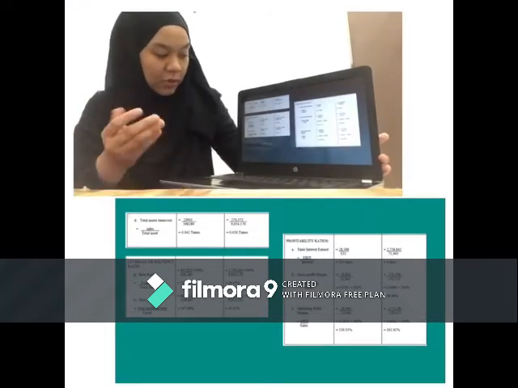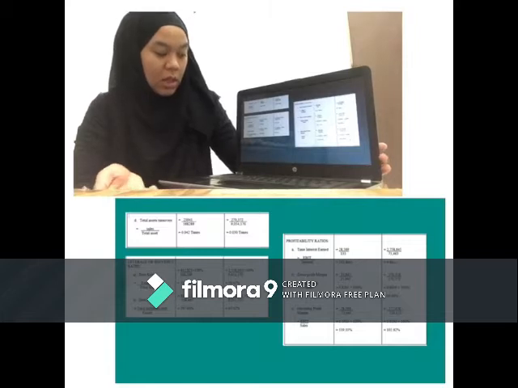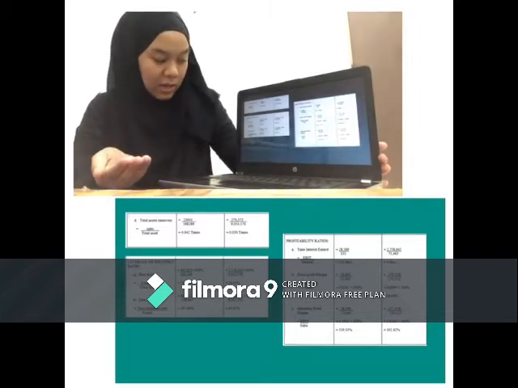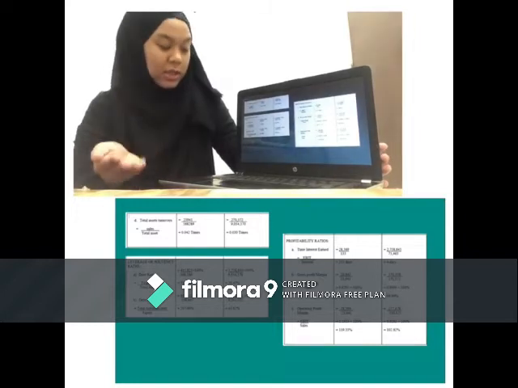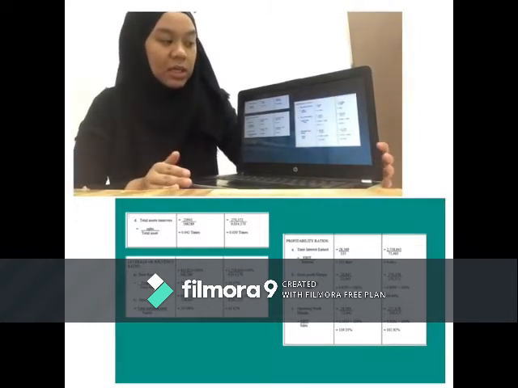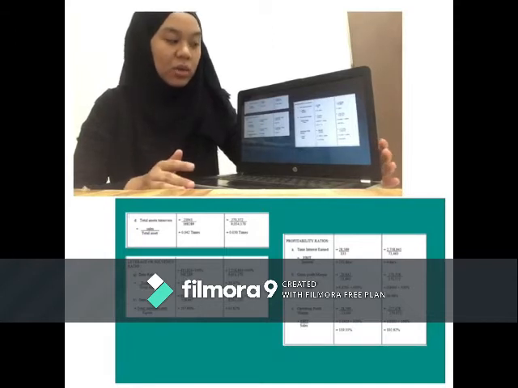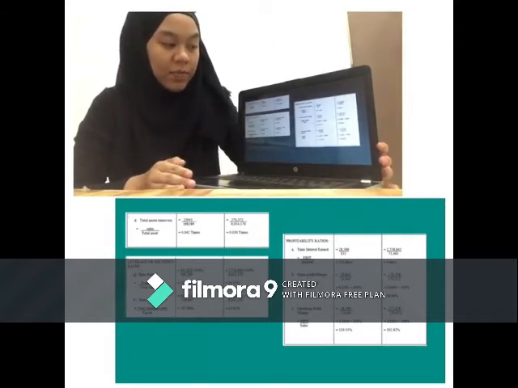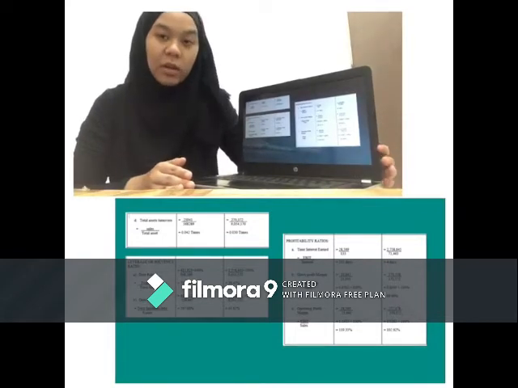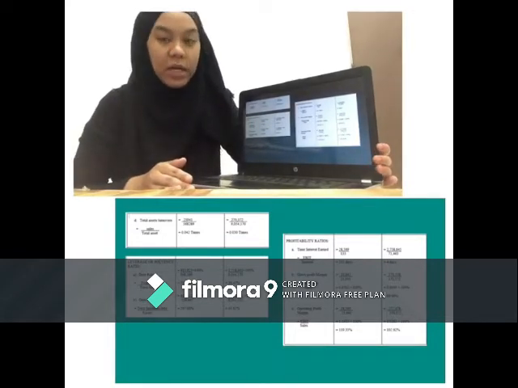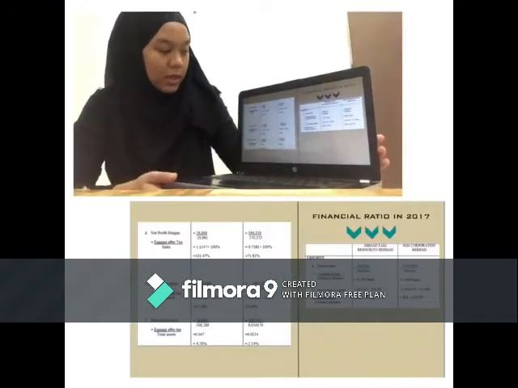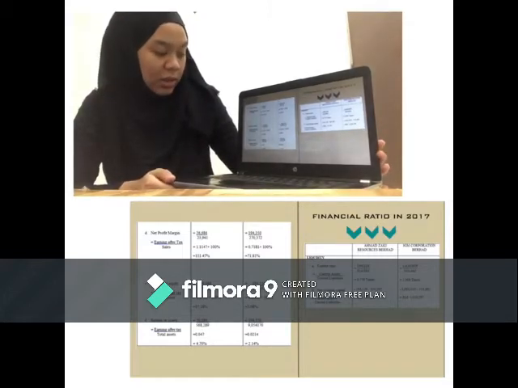Next, for the debt ratio, we need to put the value of total debt divided by total asset. For the debt to equity, the total liabilities or total debt is divided by equity. Next, for the times interest earned, the EBIT needs to be divided by interest. For the gross profit margin, we need to put the value of gross profit and then divide it by sales. Next is operating profit margin. To find the value of operating profit margin, the value of EBIT is divided by sales. For the net profit margin, the formula is earning after tax divided by sales. And then for the return on equity, earning after tax divided by total asset.